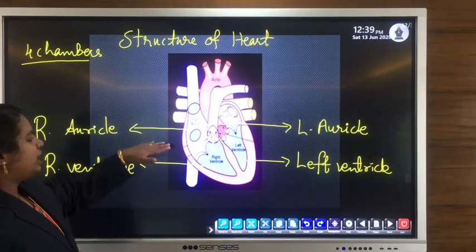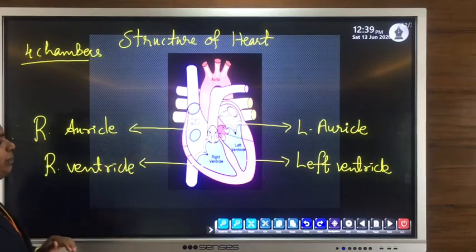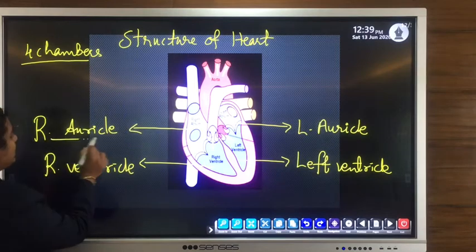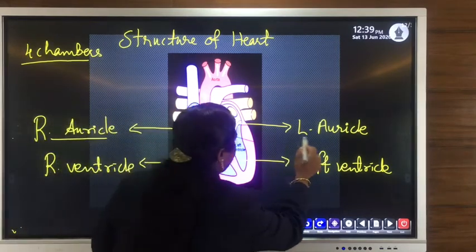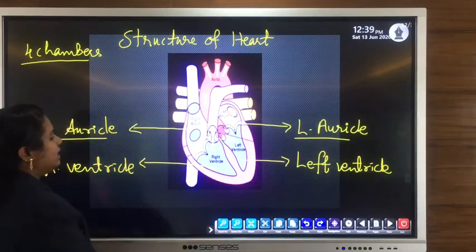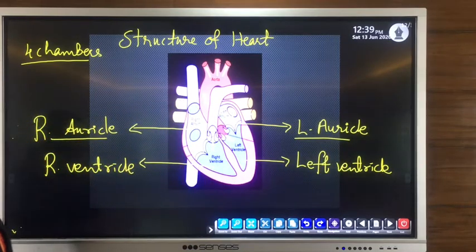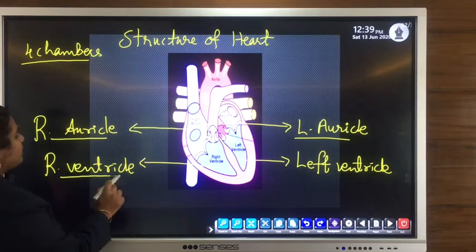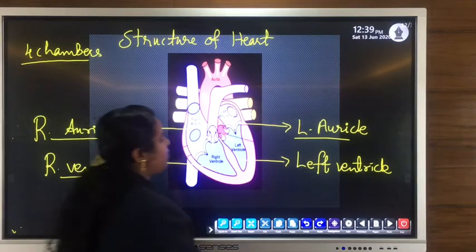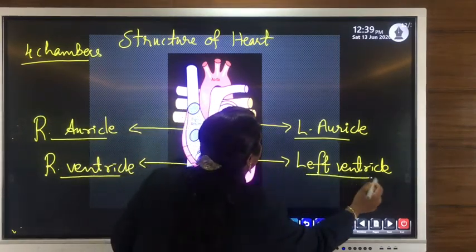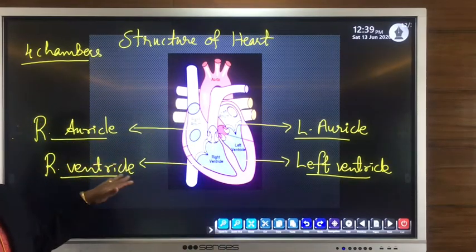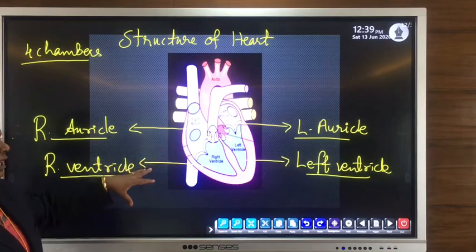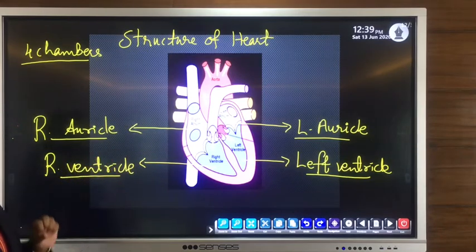The right upper chamber is known as the right auricle. On the other hand, the left side is known as the left auricle. Then the right lower chamber forms the right ventricle, and the left lower chamber forms the left ventricle. So 2 auricles and 2 ventricles together form the 4 chambers of the heart.